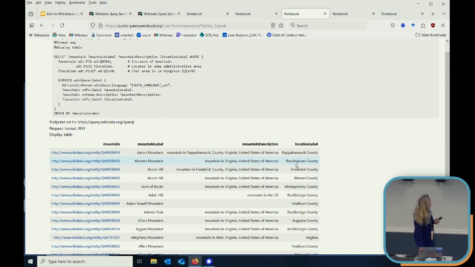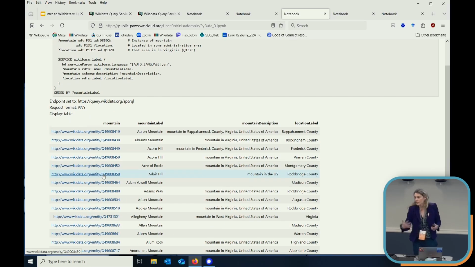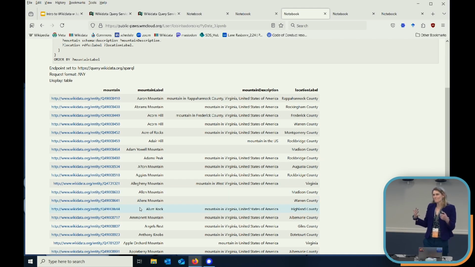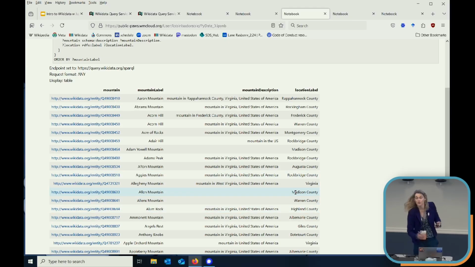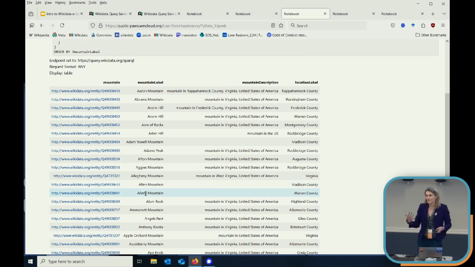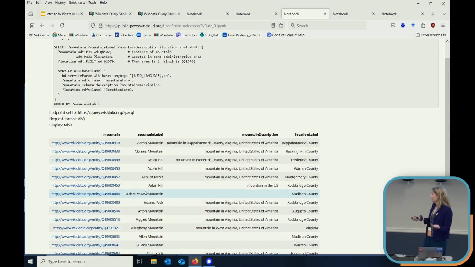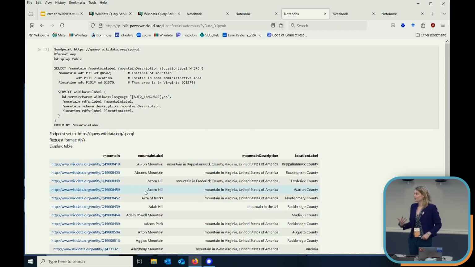This is also a really good way of seeing where there might be weird or maybe mislabeled data. So you can see we have Allen Mountain and Allen's Mountain. If you were really interested, you might want to go in there and see, did somebody mix this up? Did someone think it was called Allen's Mountain and they made a new entry, but it's really Allen Mountain? You see it's in a different location, so that might be an instance where you want to go in and check to make sure those are actually two separate things. Like I said earlier, this is using a database that maybe has some errors. And so if something looks weird, you might want to look into it more.